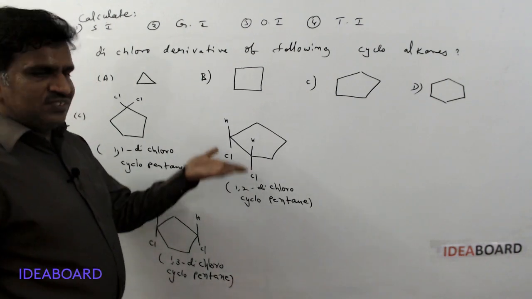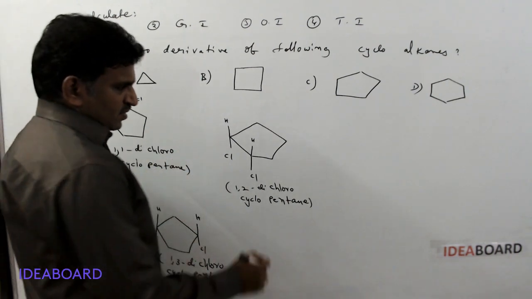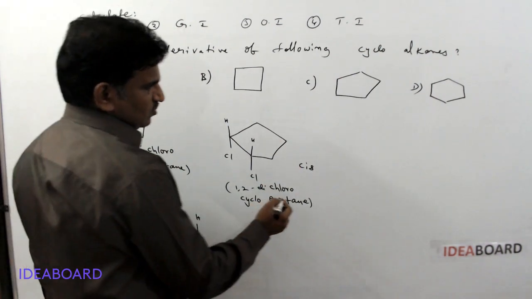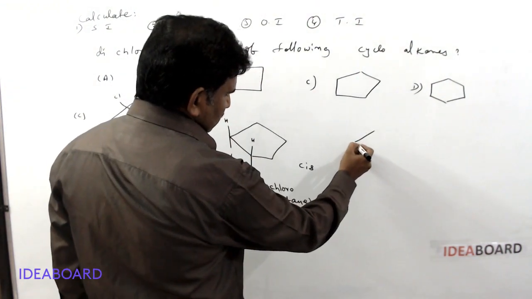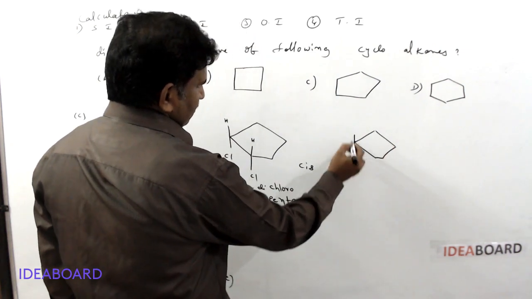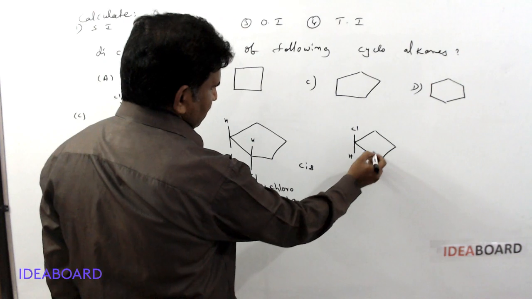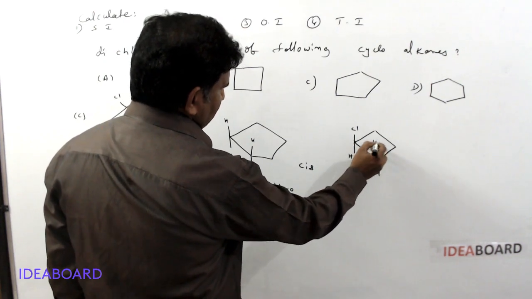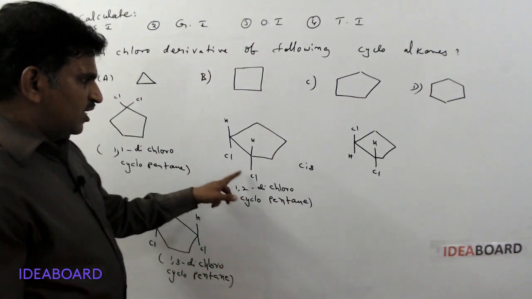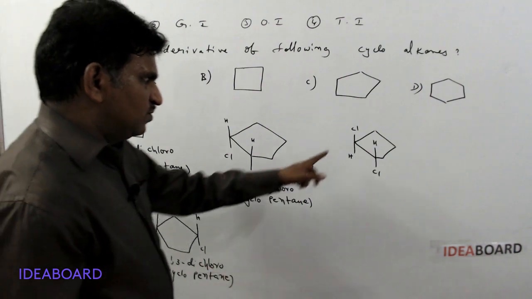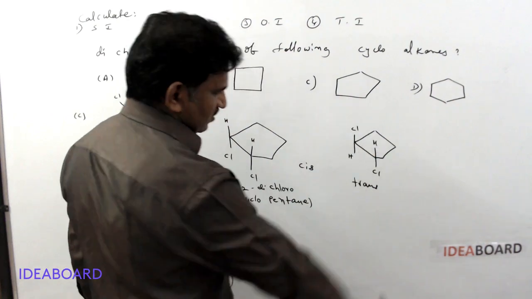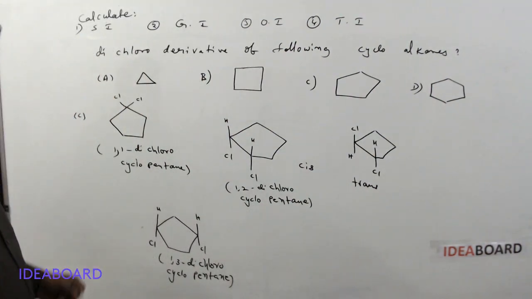When two chlorine atoms are present on one side of the plane of the cyclopentane ring, it is called the cis isomer. And I am writing the trans isomer for this. Please check it. Here the chlorine atom I am writing up, hydrogen down. Here chlorine atom down, hydrogen up. Please check. The chlorines are present on opposite sides now. When two chlorine atoms are on the same side, it is cis. When two chlorine atoms are on opposite sides, this is called the trans isomer.